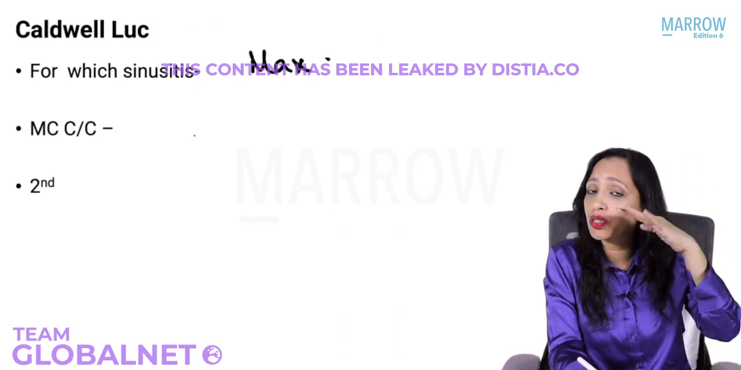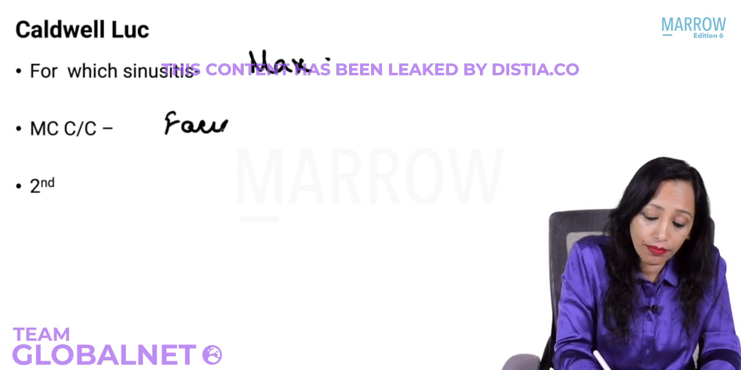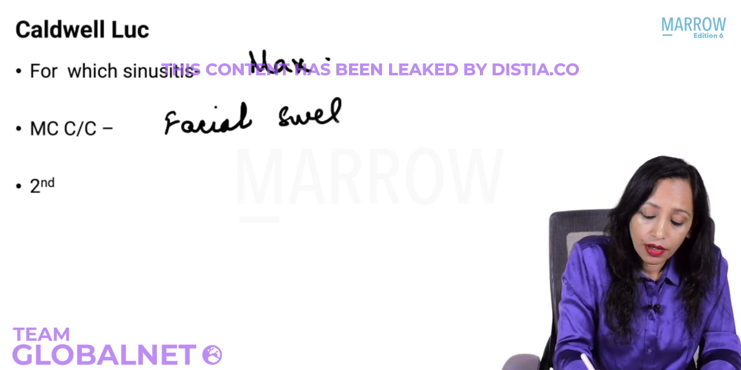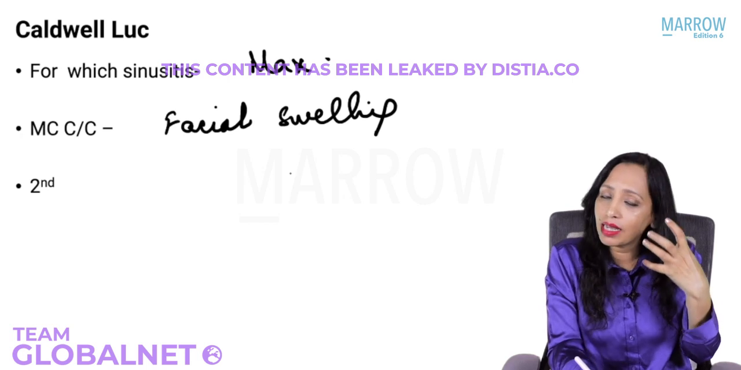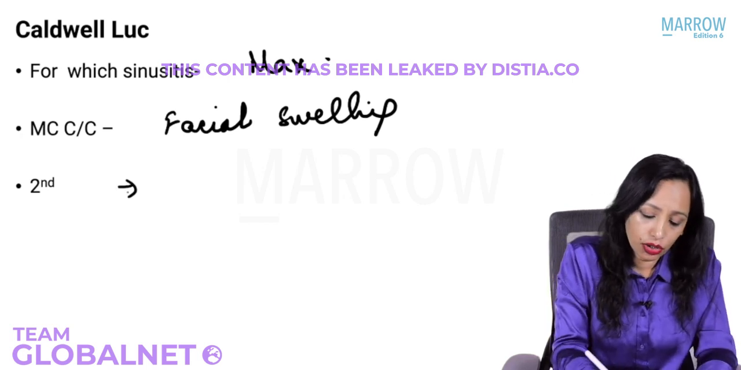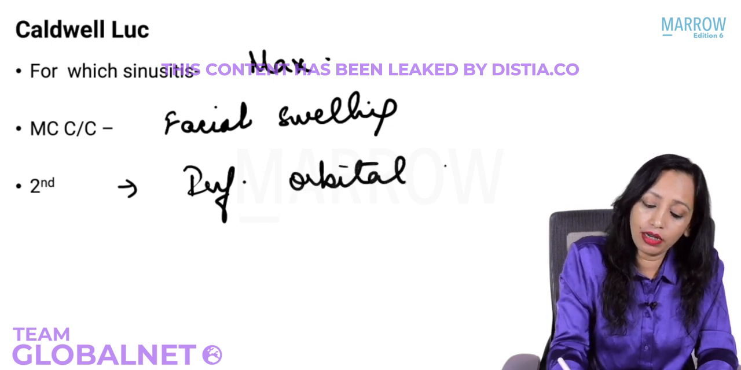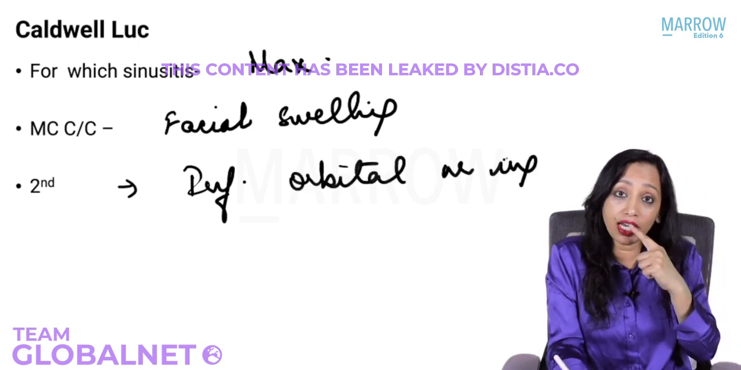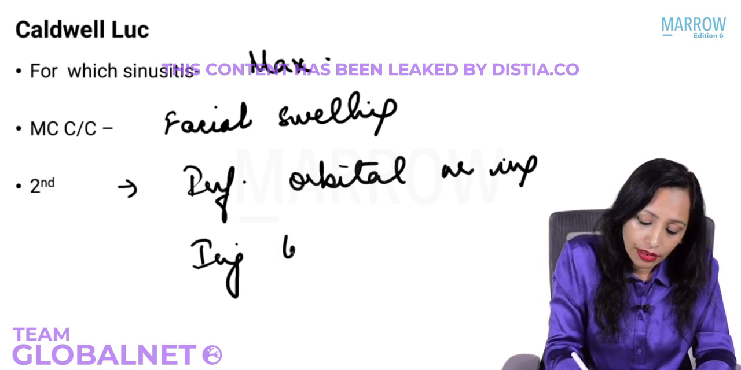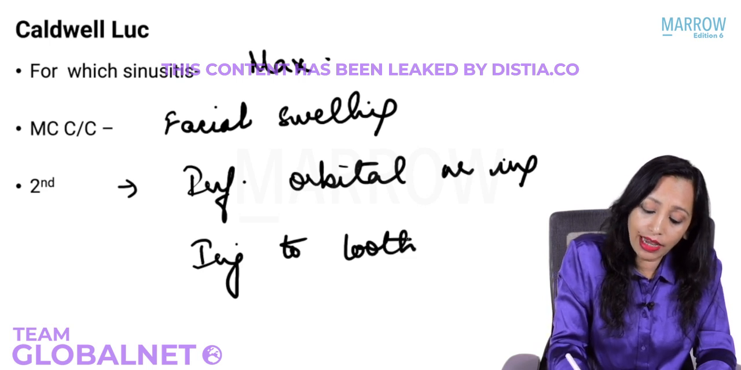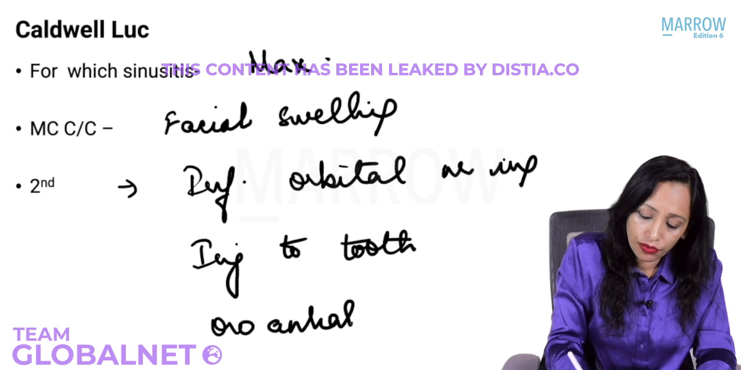What's the most common complication of Caldwell-Luc? You are raising so much skin here, you are working so much here. So the most common complication is extensive facial swelling. Next most common, you are operating in this area. Which nerves come here? Yes, the branches of the infraorbital nerve. So infraorbital nerve injury. And we are giving a sublabial incision, so there can be injury to the tooth. There can be oroantral fistula.